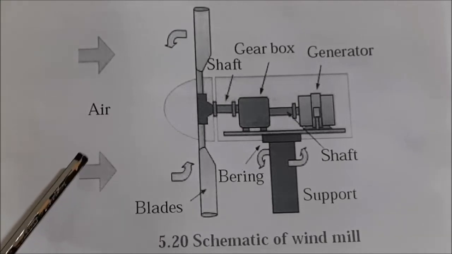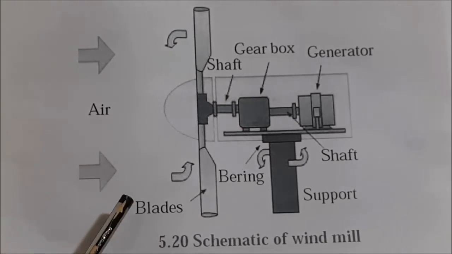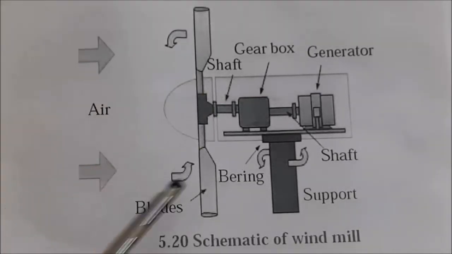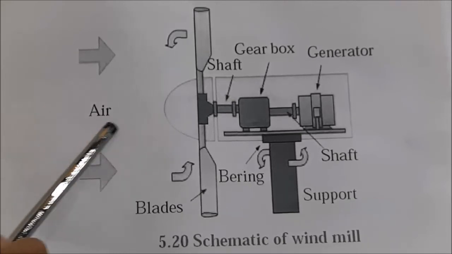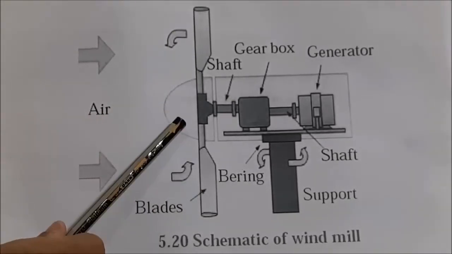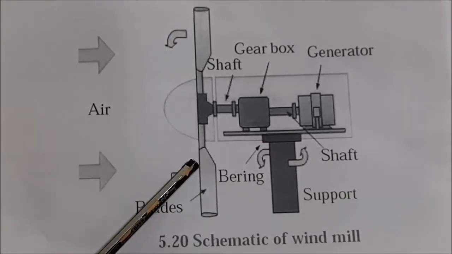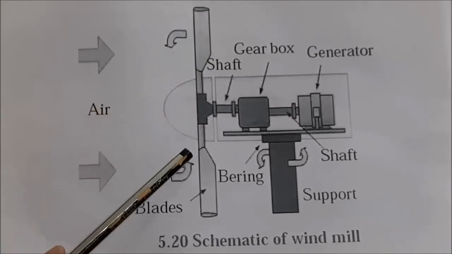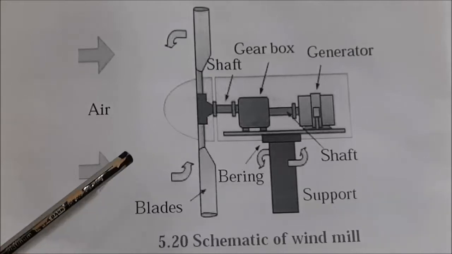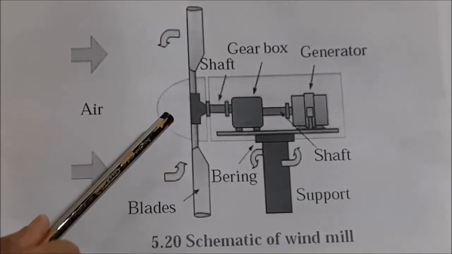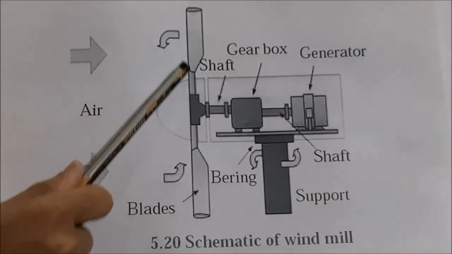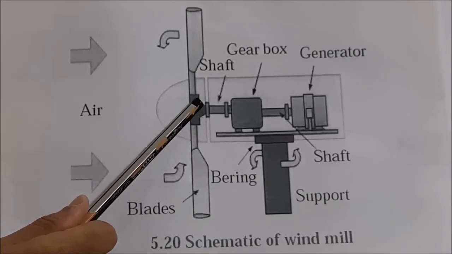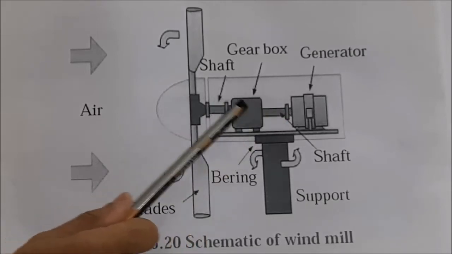This is the fifth type of energy called wind energy, and this is also, students, a green energy. As shown in the figure, air comes from this side, and this air strikes the rotating blades of the windmill. The machine which can convert the kinetic energy into electric energy is called a wind turbine, and this wind turbine is used in this windmill. Air strikes the blades of the wind turbine, and the axle in between the turbine is connected to the generator through a gearbox.